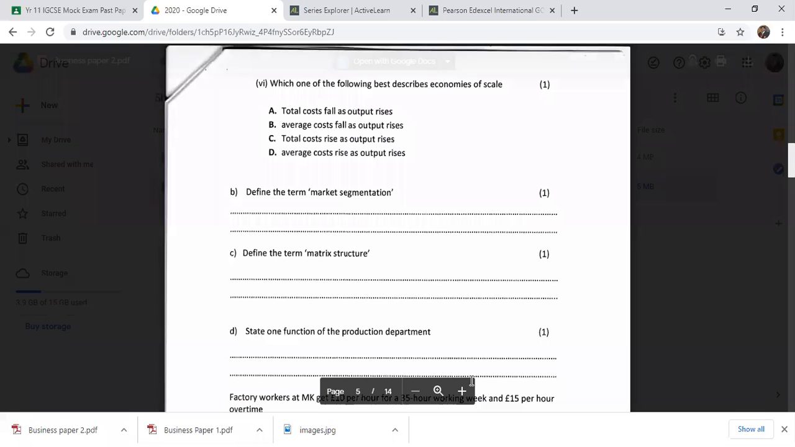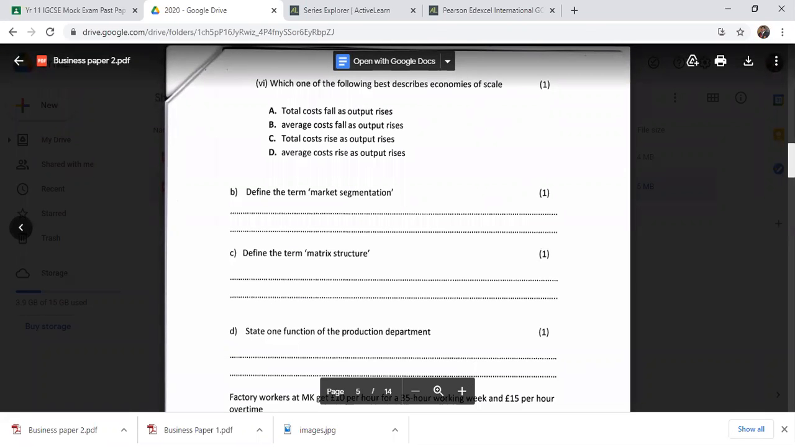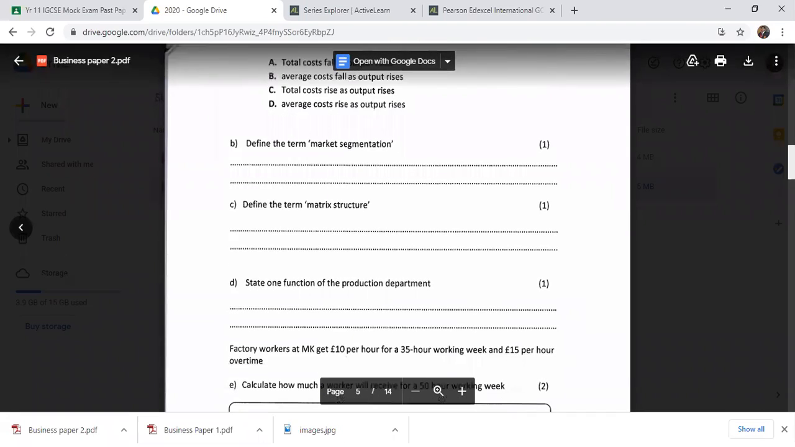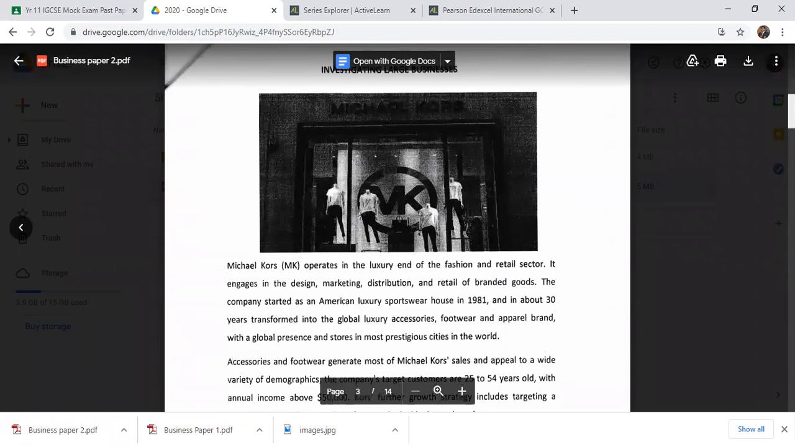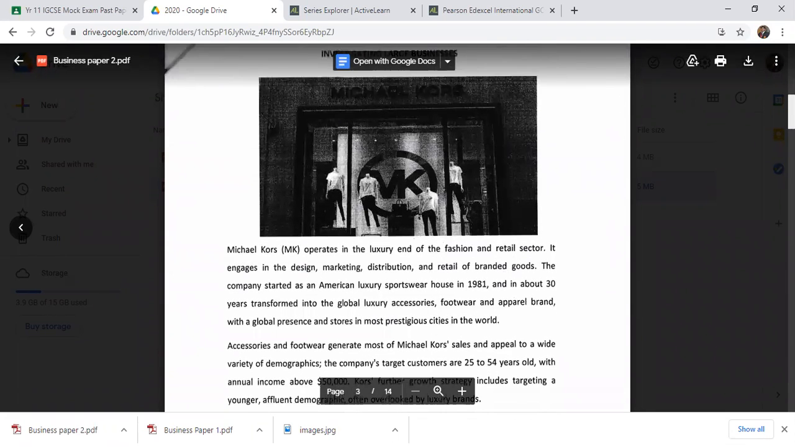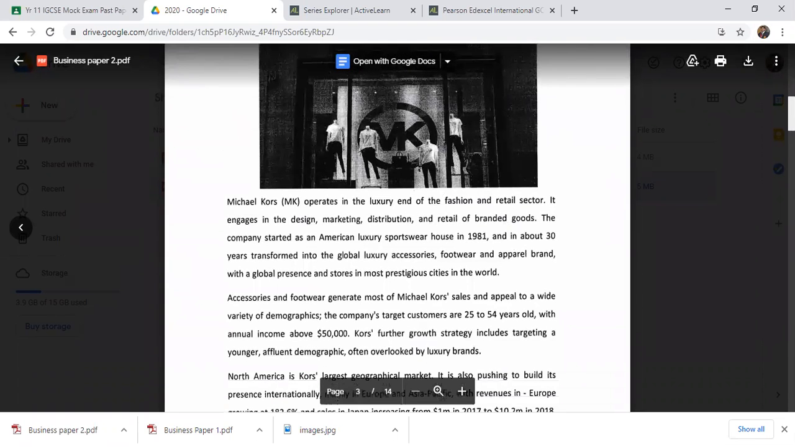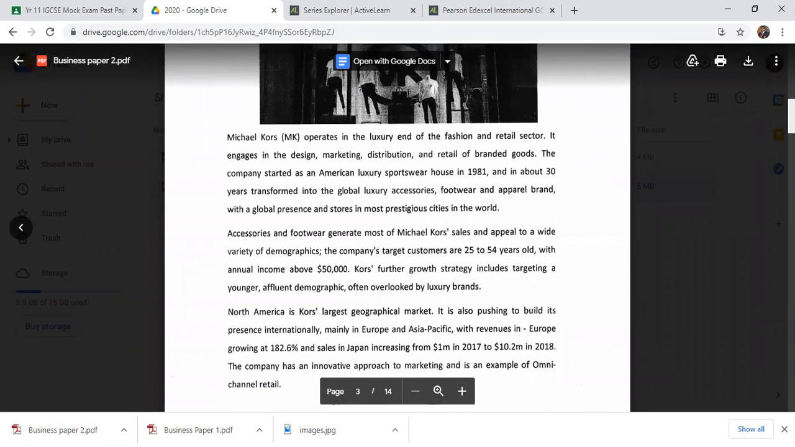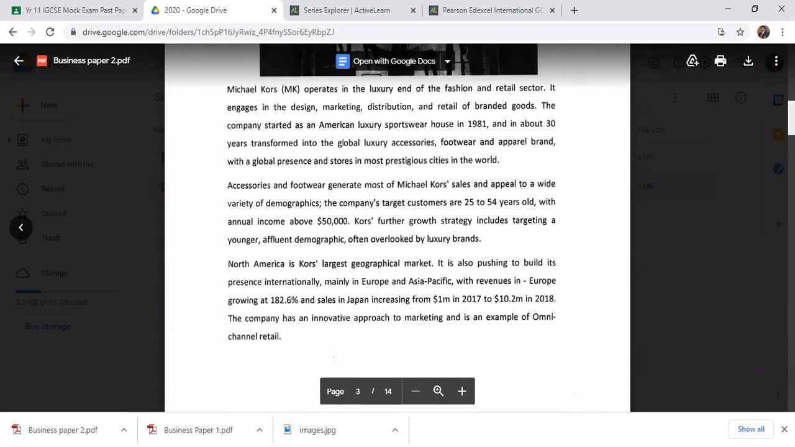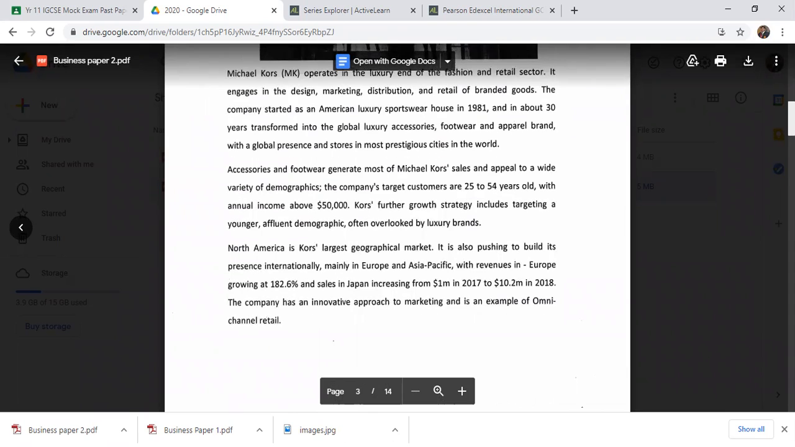Go to this question, you can see: state 1 function of the production department. If you go to this case study, this is a mock paper large business case study. Michael Kors operates in the luxury end of the fashion and retail sector. It is engaged in the design, marketing, distribution, and retail of branded goods. The company started as an American luxury sportswear house in 1981, and over about 30 years transformed into a global luxury accessories, footwear and apparel brand. So mainly you can see it's a fashion brand, a fashion retailer. So that's the case study.